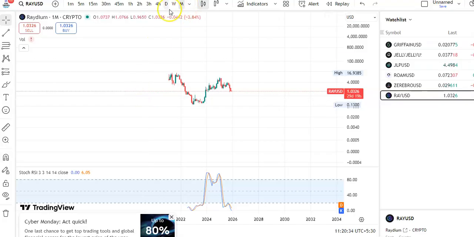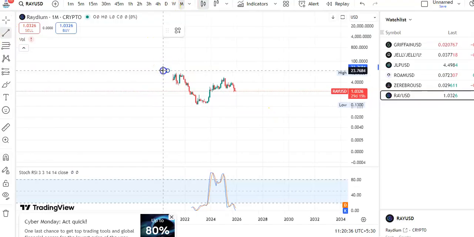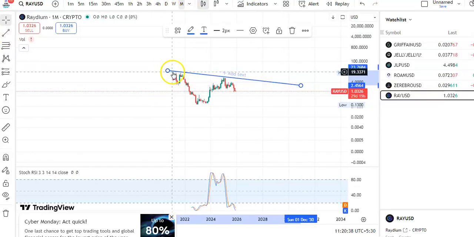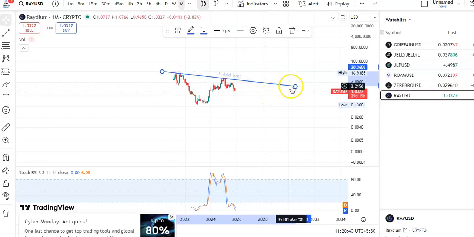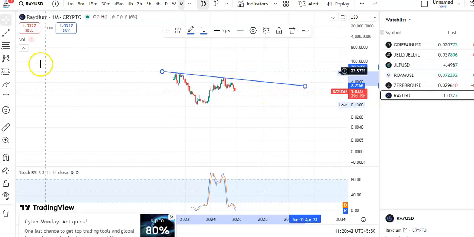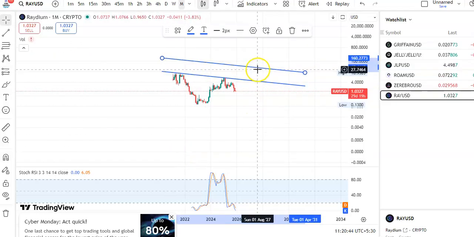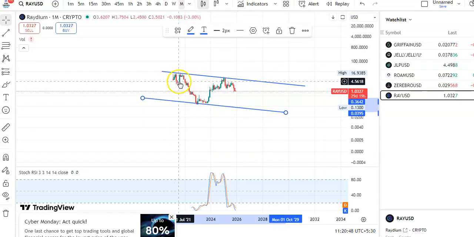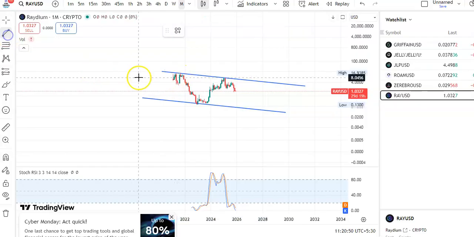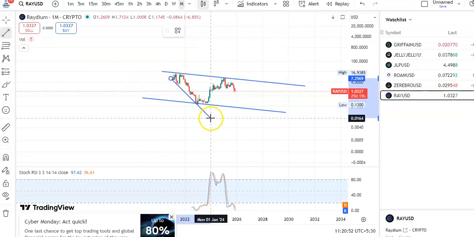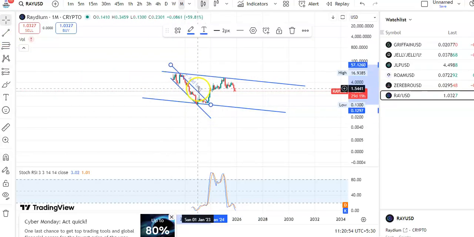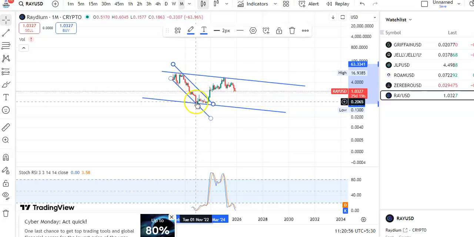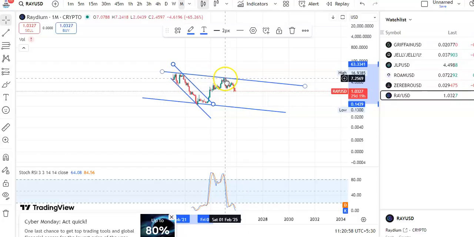So you can see that I'm in the monthly chart. So let me draw the trend line. You can see this is the resistance trend line. Okay, so you can see that very clearly, and this is the support trend line. Okay, so within this channel pattern only the candles are moving. So previously you can see candles were falling from resistance, so then it came down to the support. Okay, so you can see that continuously the candles were falling. After the breakout you can see candles have started moving in an upward direction.